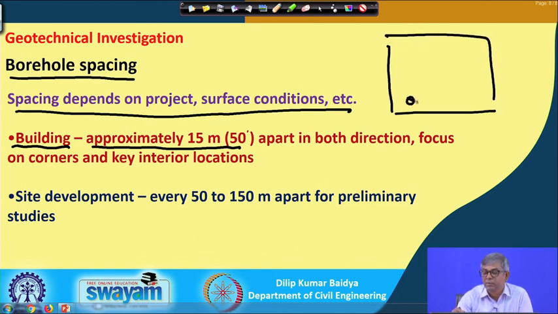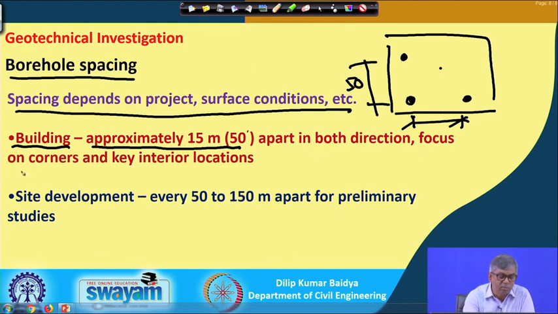If I have a borehole here and a borehole here, approximately this will be 15 meters, in both directions, and similarly in this direction also. And in a small area like this, there may be another borehole in the middle. So, the focus is on corners and key interior locations.